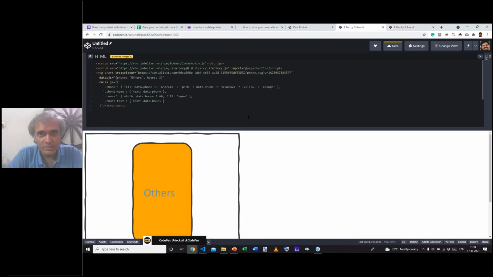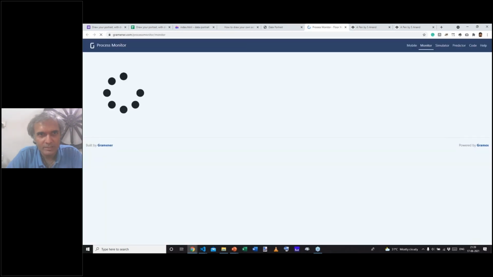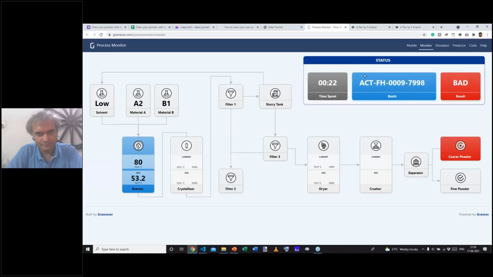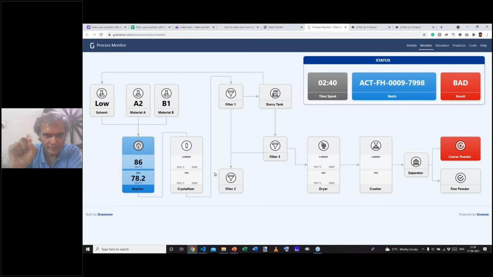A second use case is if, let's say, you have a custom layout. Let's say, for example, a plant whose floor layout is available. The way I created this, by the way, was to take a real plant and trace over it in PowerPoint, exactly like I showed you, and then save it as an SVG.